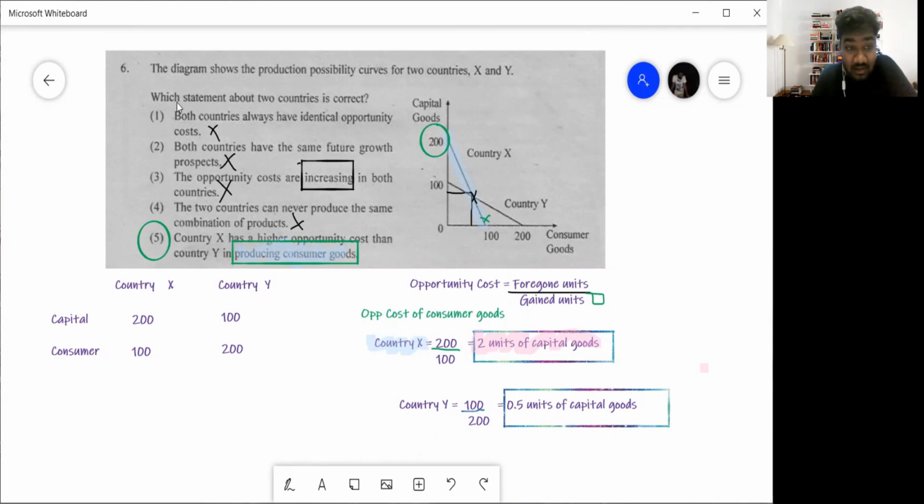Which statement about the 2 countries is correct? Number 1, both countries have identical opportunity cost. No, the opportunity cost is different. So wrong. Number 2, both countries have the same future growth prospect.